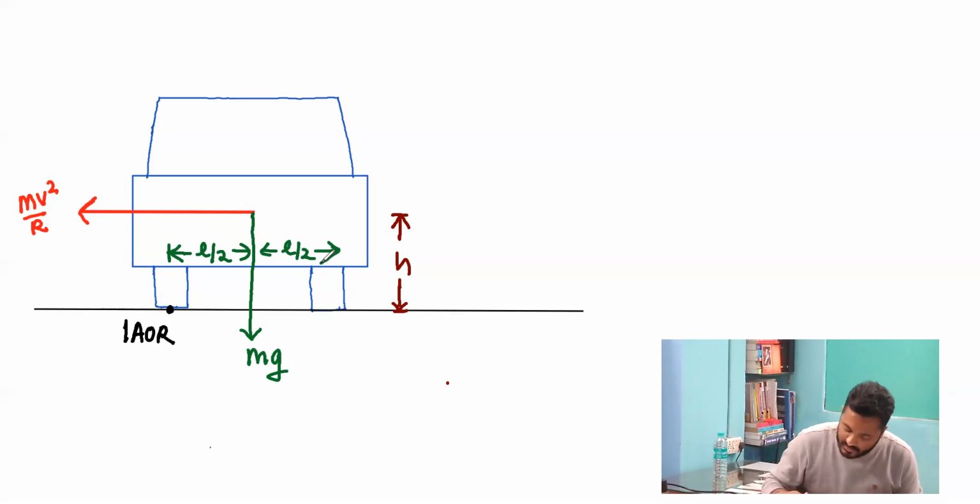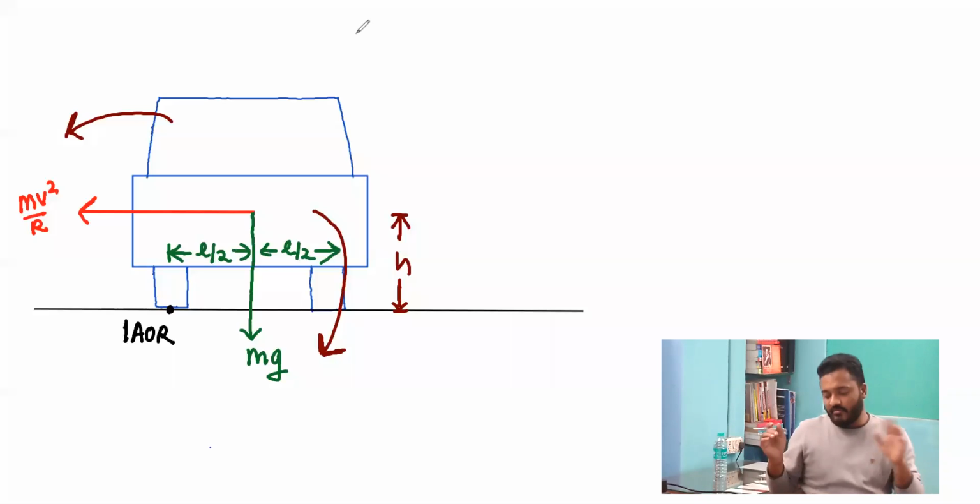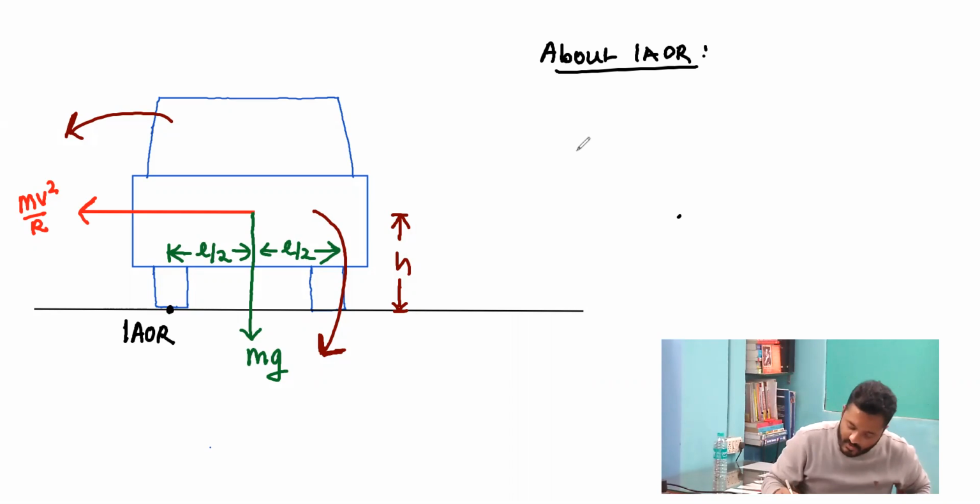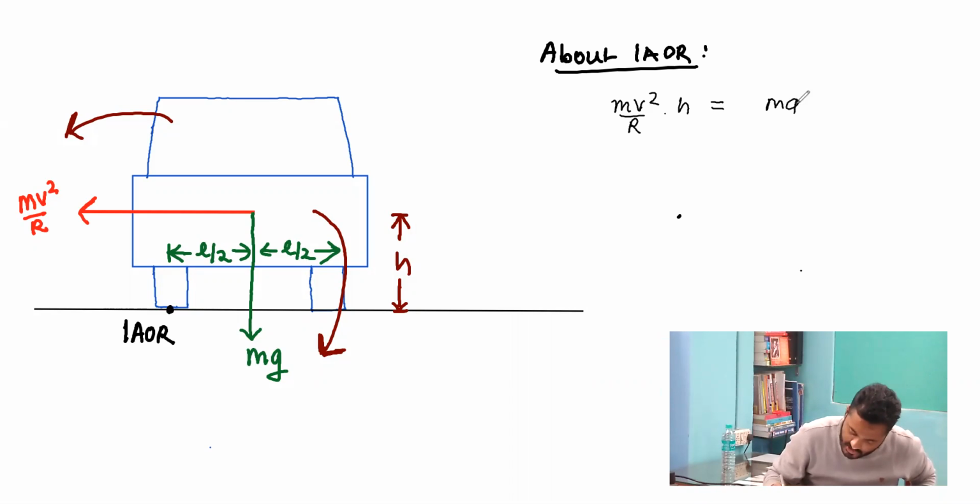The system will tip if mv square by r produces more torque in comparison to the torque produced by the weight of the car. Hence I can write about the instantaneous axis of rotation an equation like this: mv square by r into height h is equal to mg into L by 2.